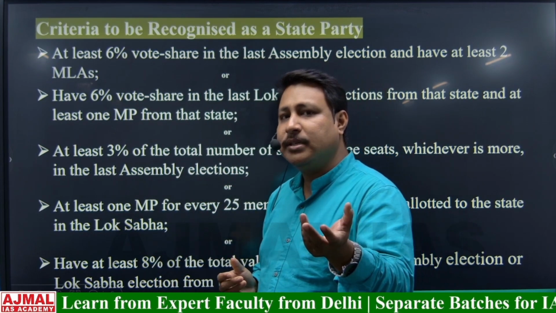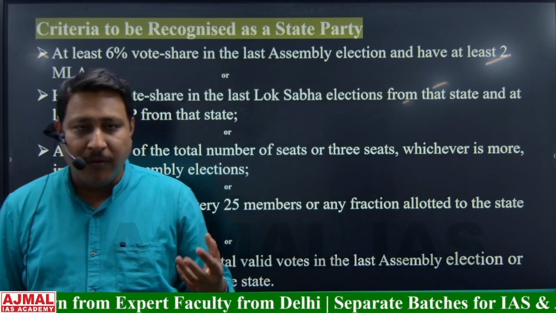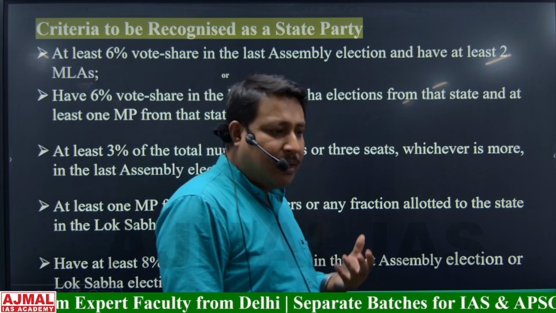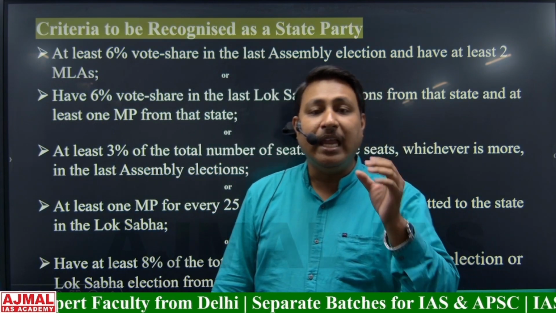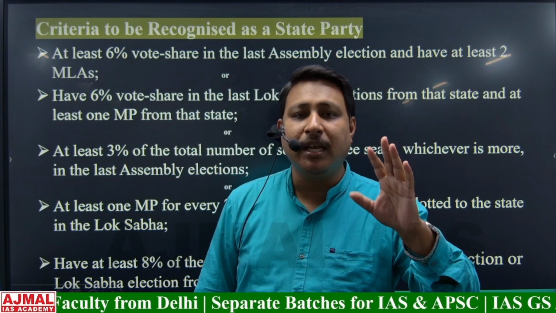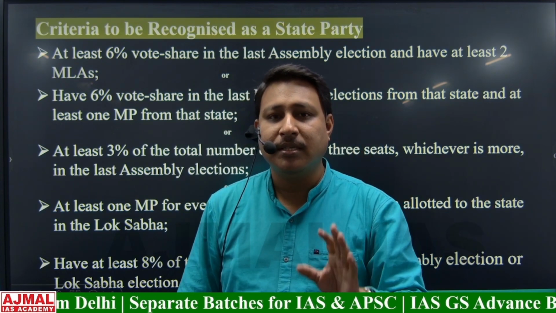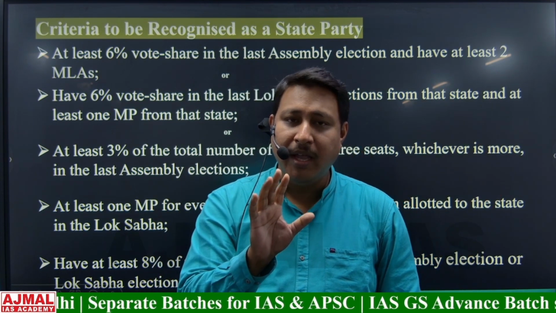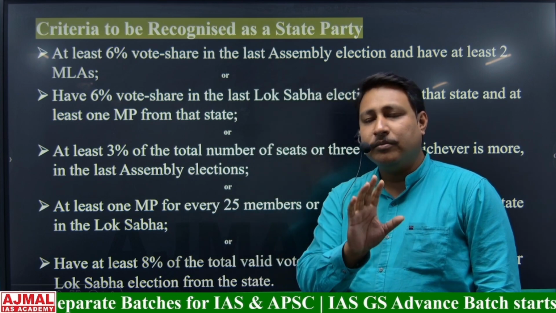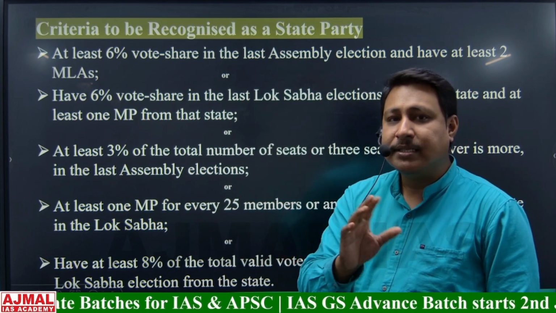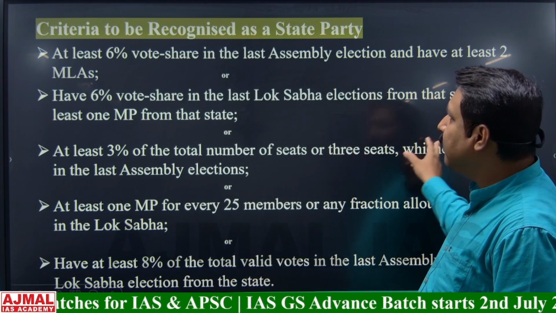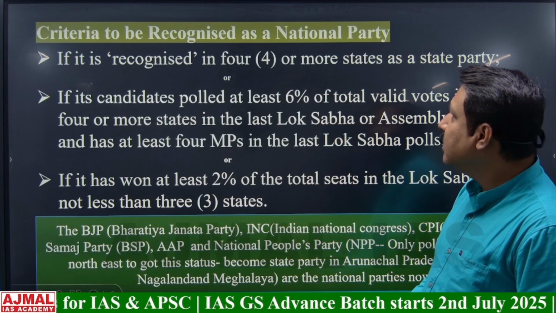Or the simplest one is that if that political party performed very well but could not get any seat, but they have managed to attain 8% of the total valid vote pool in the last assembly election, then that political party will be recognized as a state party. Okay, so these are the criteria for a political party to be recognized as a state party. Now, what are the criteria to be recognized as a national party?